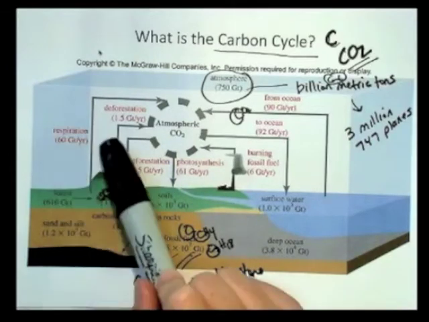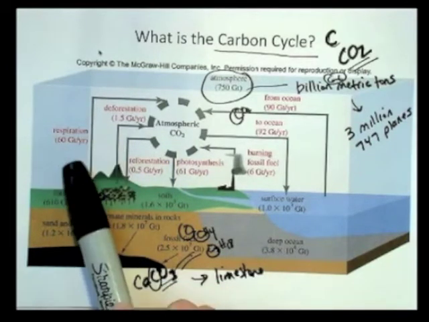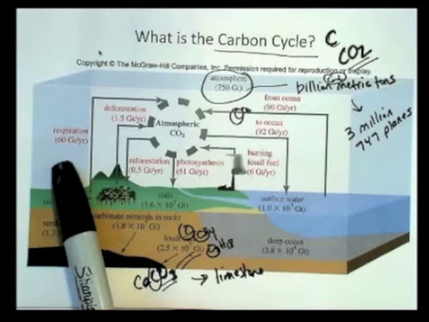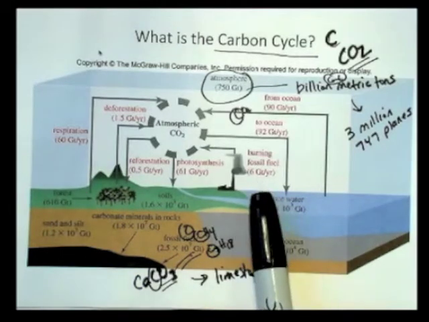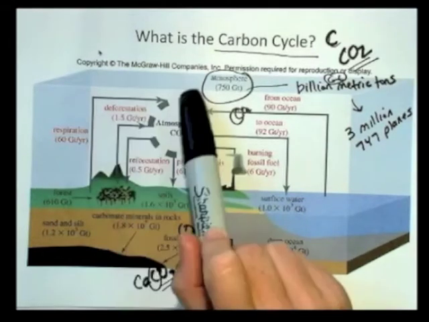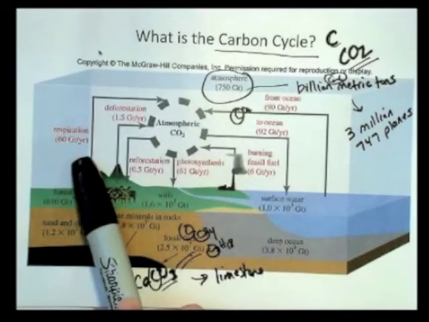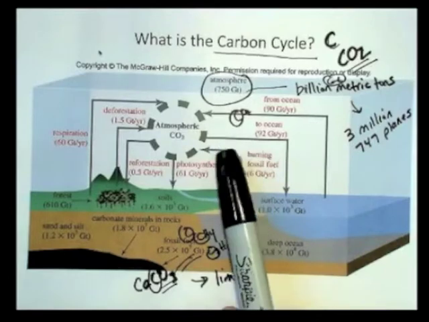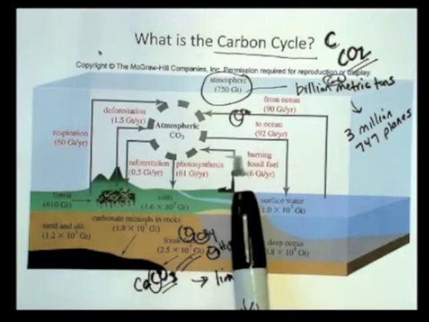Respiration, okay, that's breathing. Plants and animals both undergo respiration. That's 60 gigatons a year just due to respiration. Okay, 60 gigatons versus just the 6 for the burning of fossil fuels. So, every time we exhale, we're pumping carbon dioxide into the atmosphere, which is 10 times more than the burning of the fossil fuels.